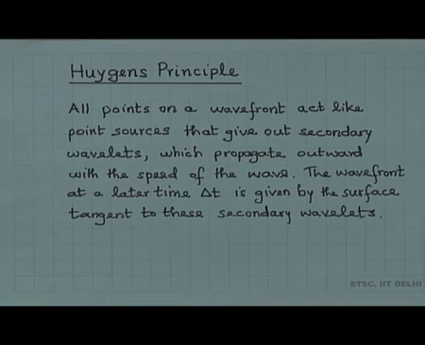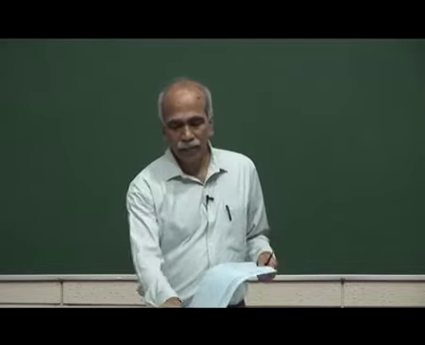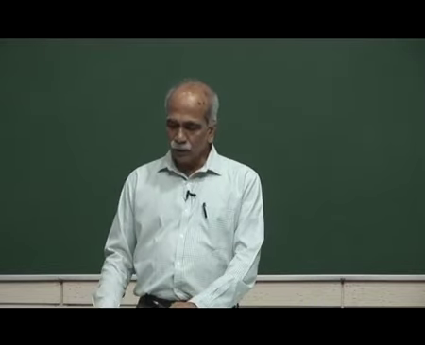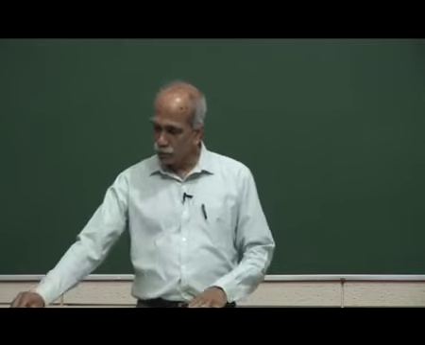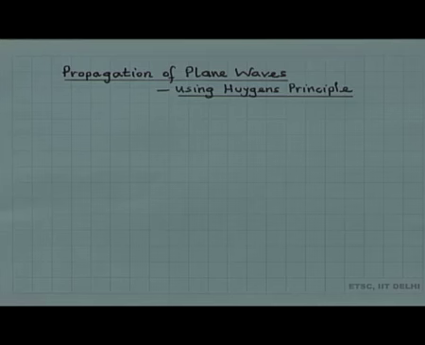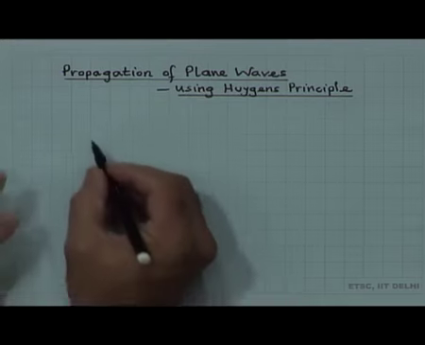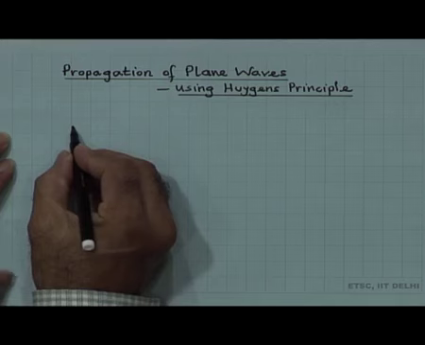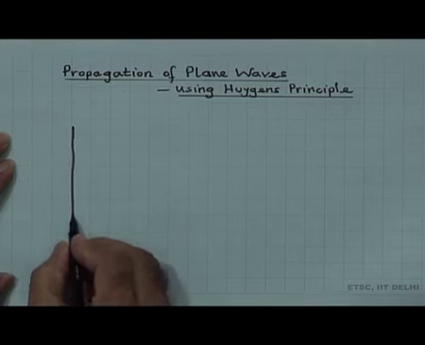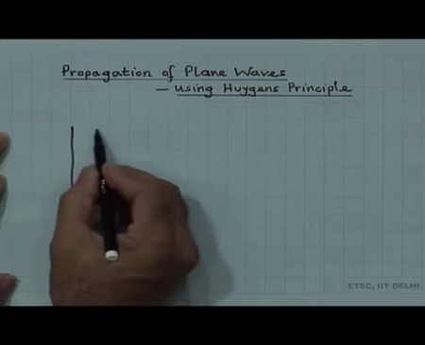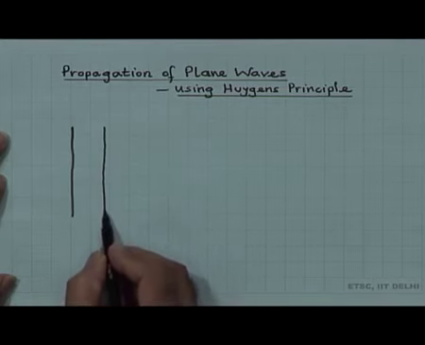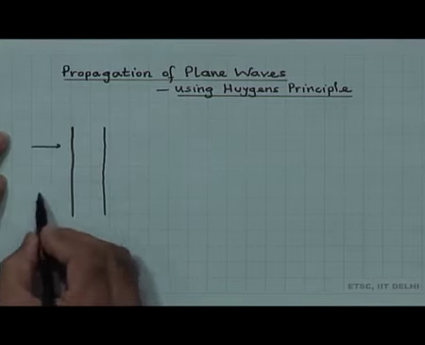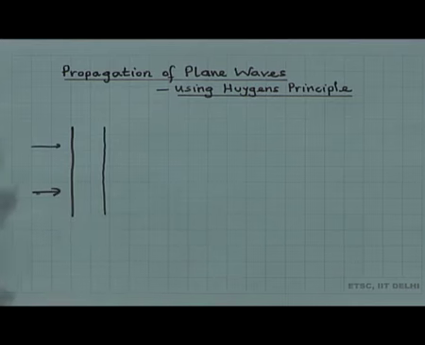So, let us consider propagation of plane waves using Huygens principle. Consider a propagating plane wave. So, here is the wave front. The plane waves are coming like this. Let me show two wave fronts, plane waves at a later time. So, the plane waves are propagating like this.